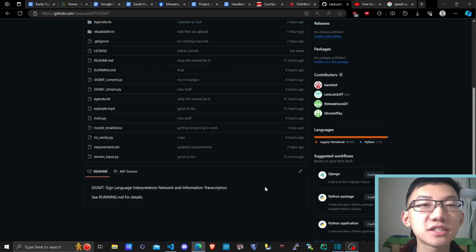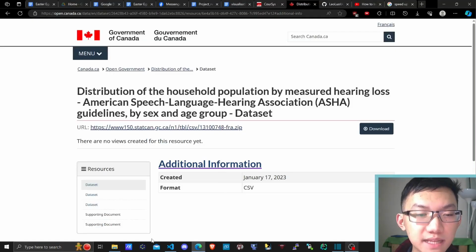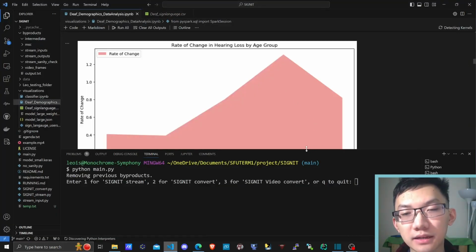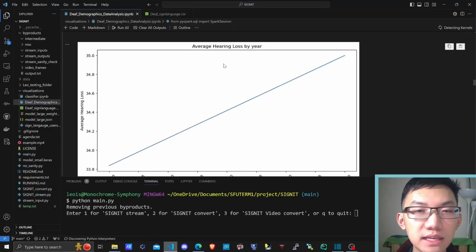Hello, our group is SIGNIT, Sign Language Interpretation Network and Information Transcription. Our group initially sought out to check the feasibility of a sign language application in the real world. From this dataset, we drew a few visual conclusions that would lead us to believe that it would in fact be applicable. The most prominent one: average hearing loss is increasing year by year.